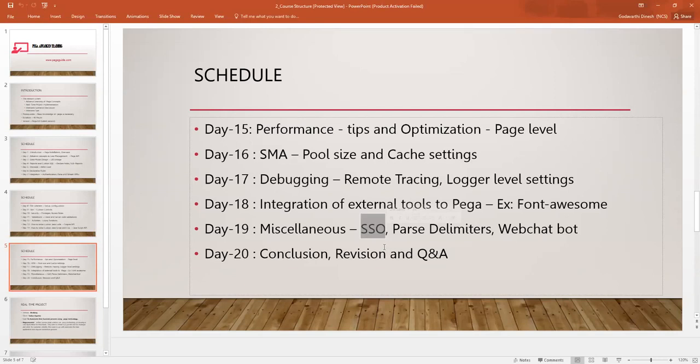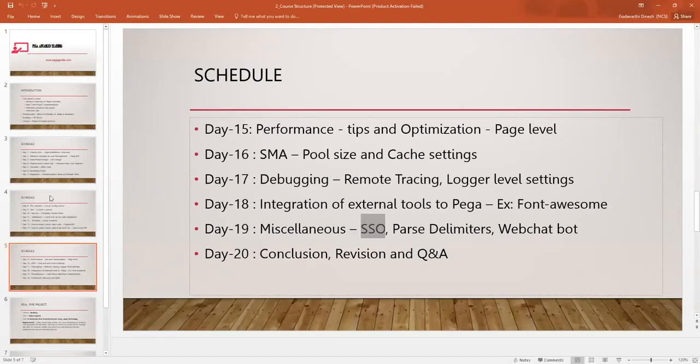Right? Okay. So you just try out different things so that we can discuss in the session. What doubts do you have? In the session, we can only discuss one thing. But if you want to implement different scenarios, I'm open to it. You just implement whatever scenarios you want, open the rule forms, and come up with questions so that we can discuss.